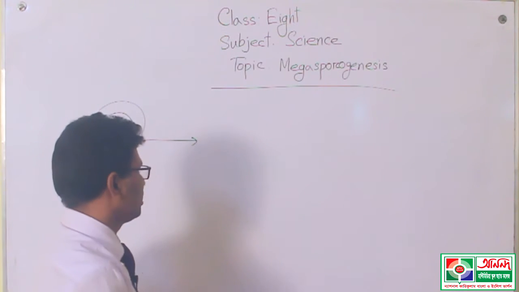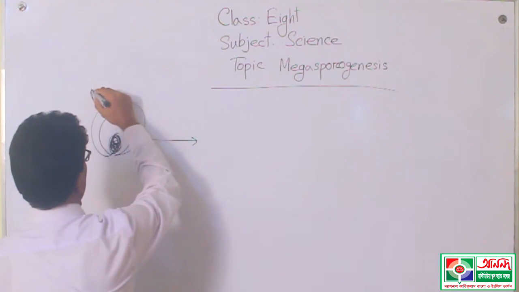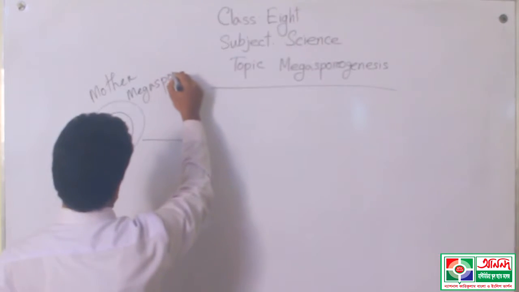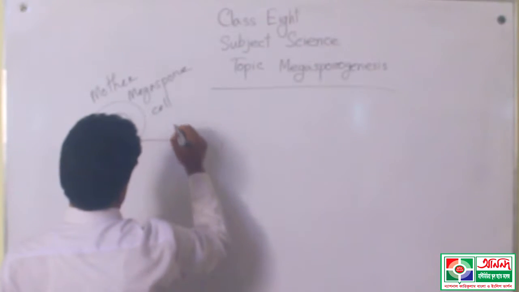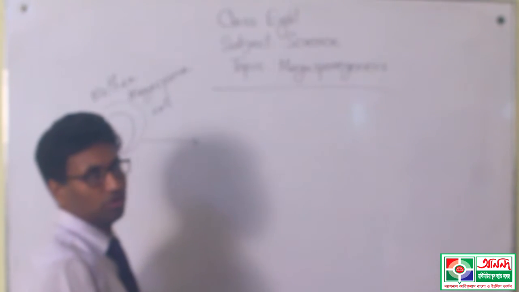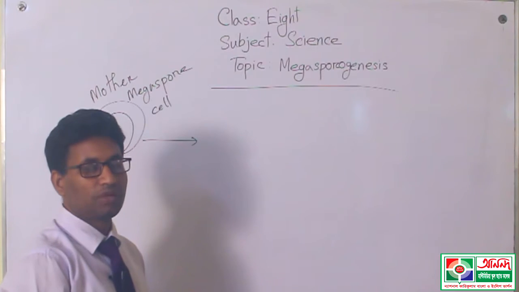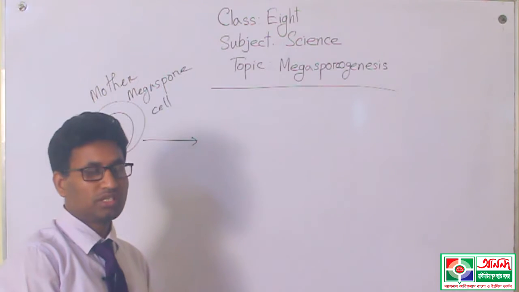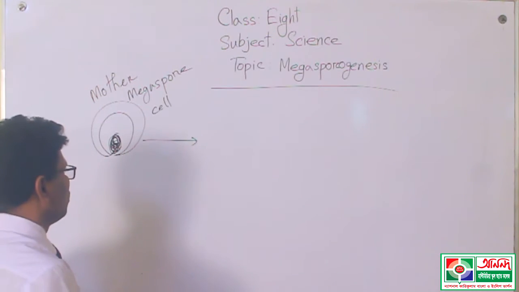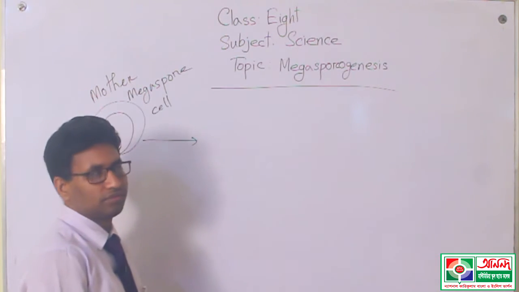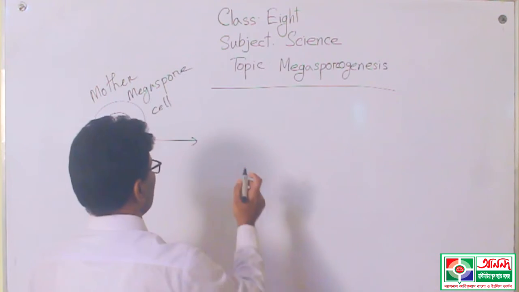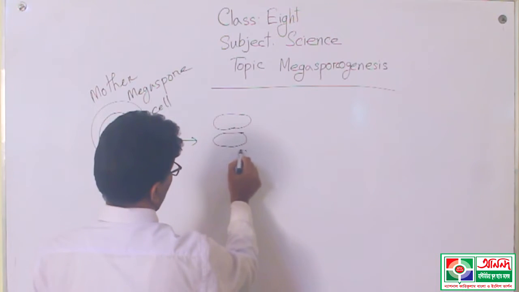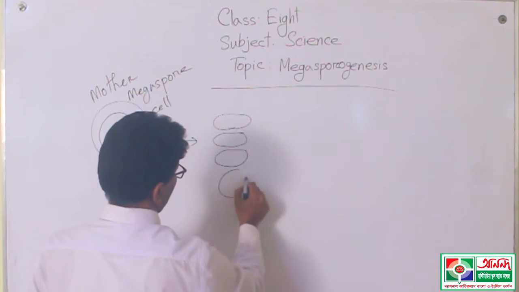Again I say that this mother megaspore cell will divide with the help of meiotic cell division and produce four cells. Suppose these are the four cells, and this one is the large cell.